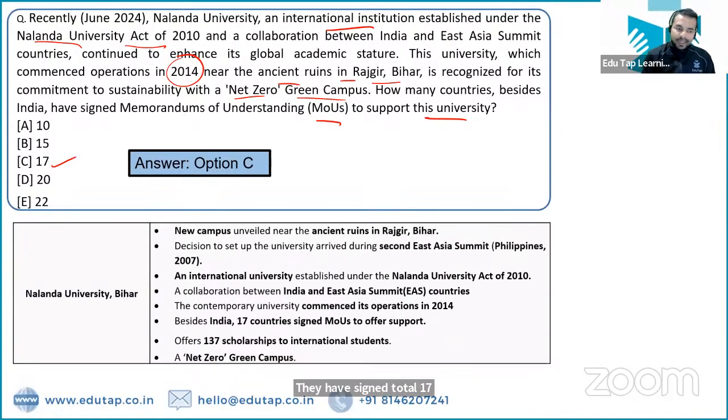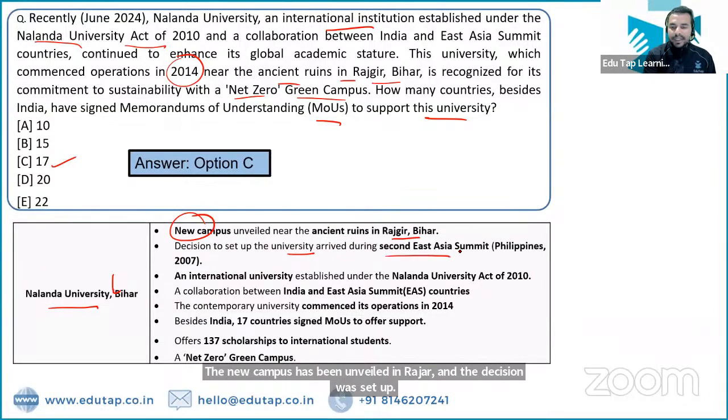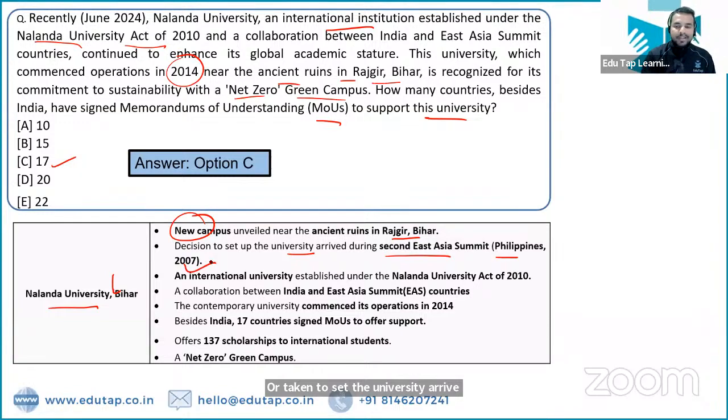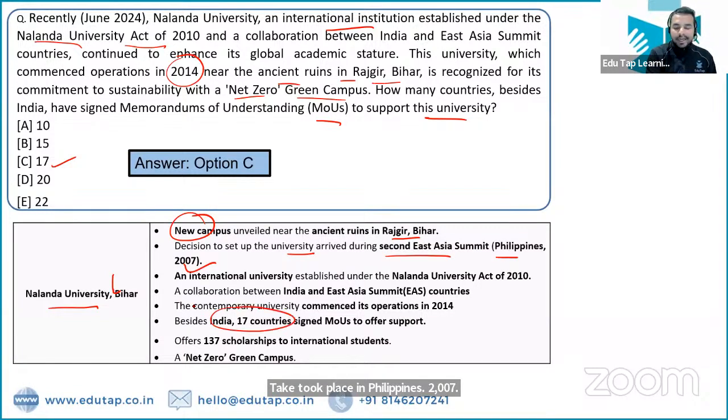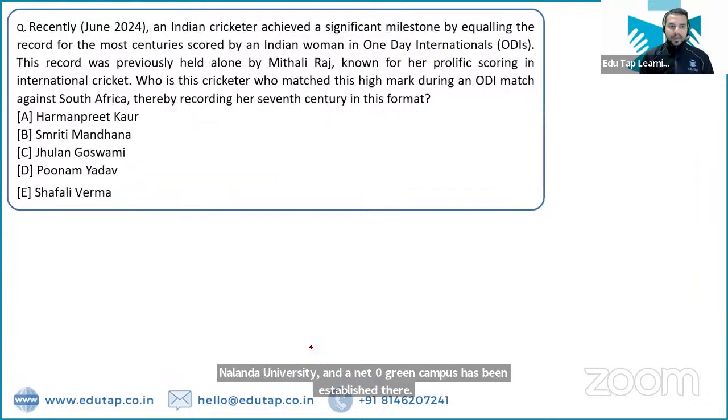So we can see here that Nalanda University in Bihar, the new campus has been unveiled in Rajgir, Bihar, and the decision was taken to set the university up during the second East Asia Summit, which took place in the Philippines in 2007. And India has signed 17 MOUs to offer support to this Nalanda University, and a net zero green campus has been established there. That is the right part. Moving to the next part.